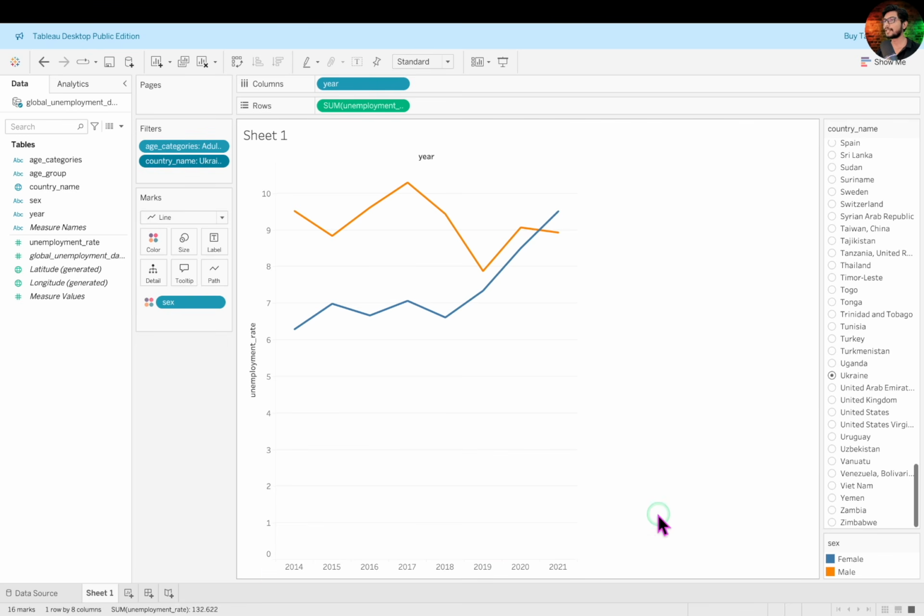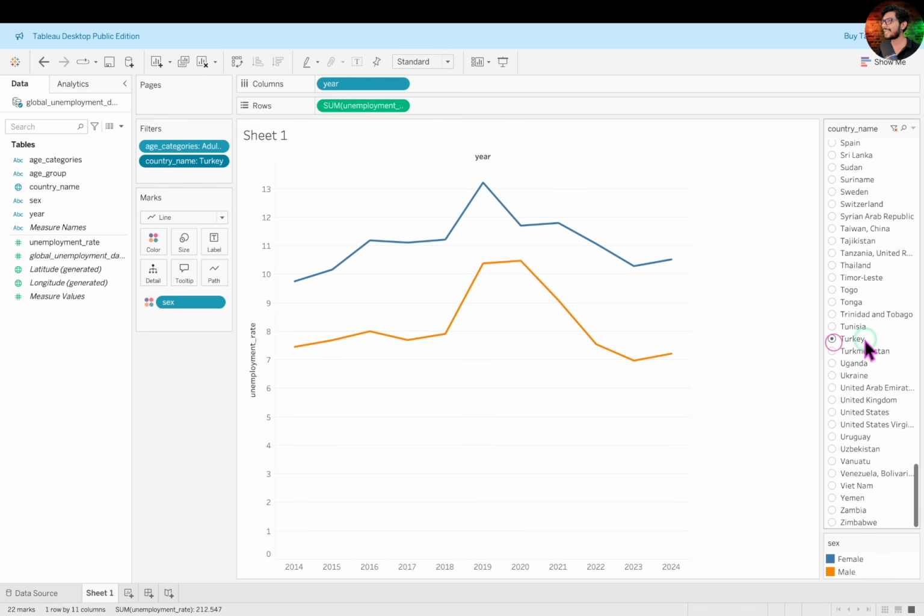Cool. Now, if we select another country like Turkey, which doesn't have any missing values, you'll notice that the x-axis extends all the way to 2024 as expected. This contrast clearly shows how the presence or absence of null values affects the data displayed in the visualization.